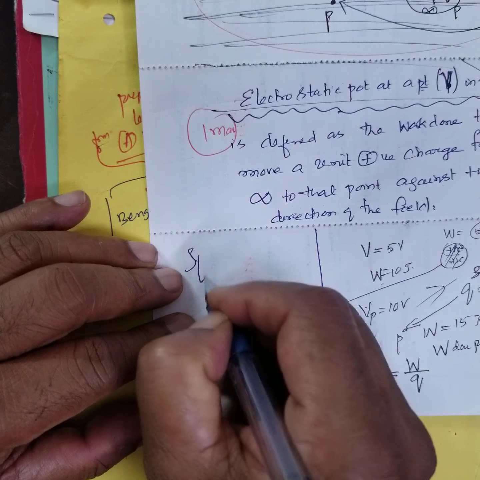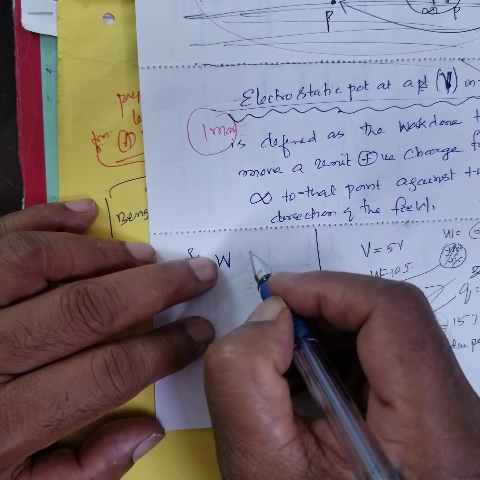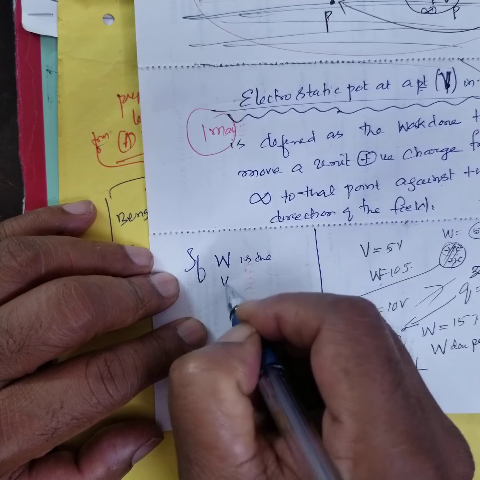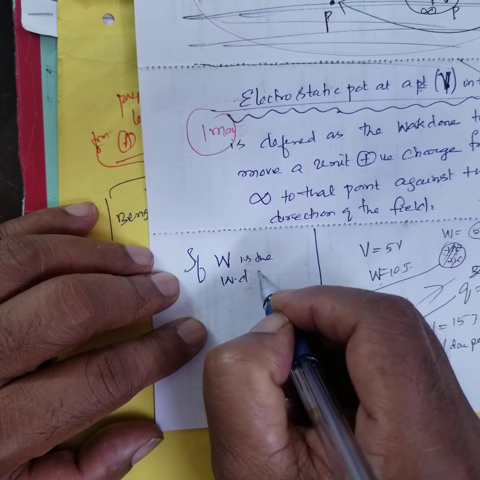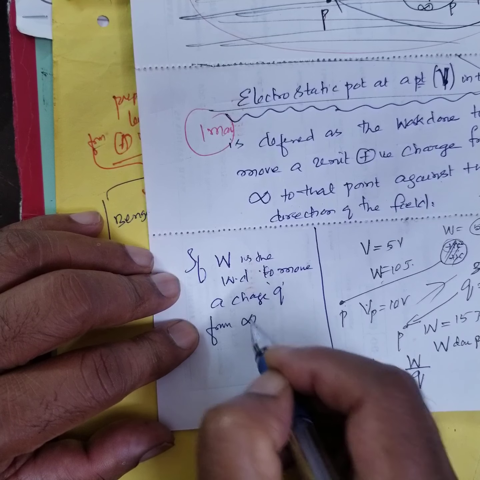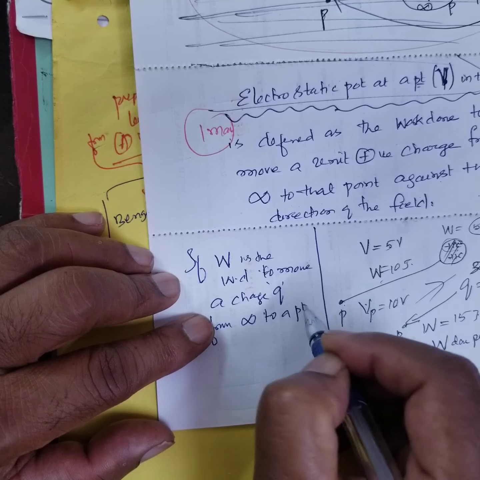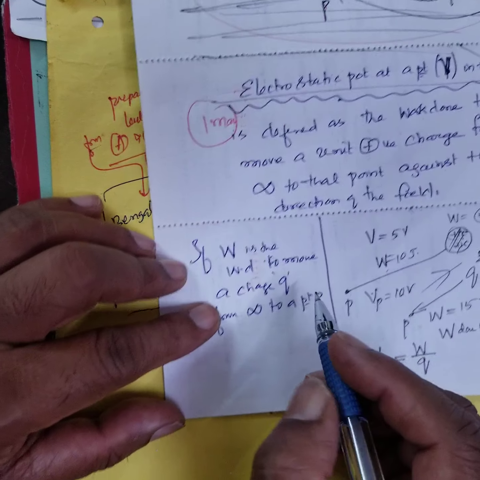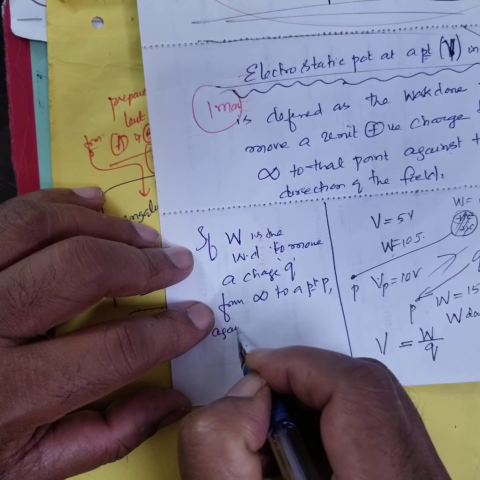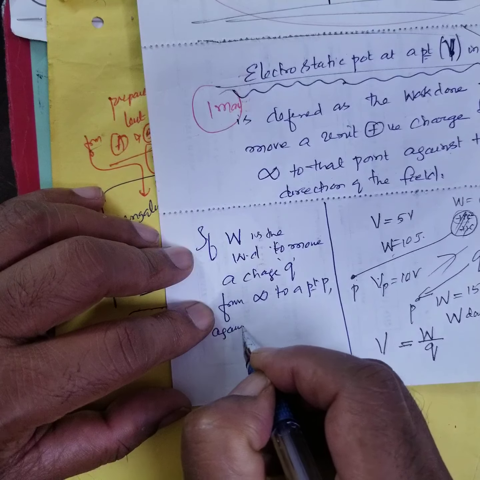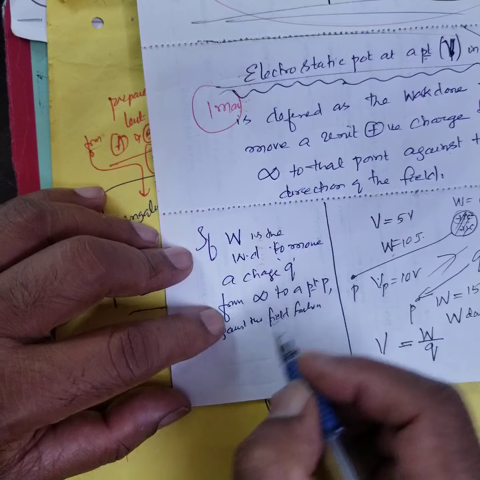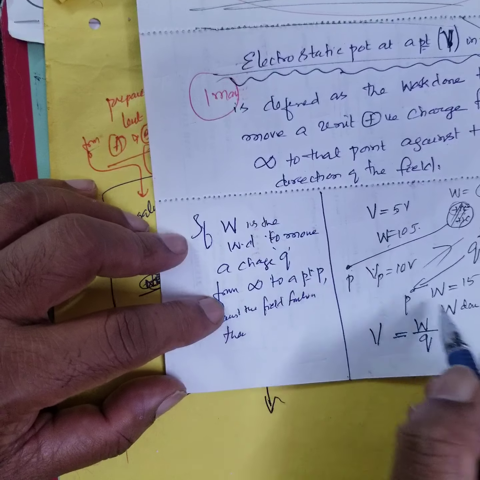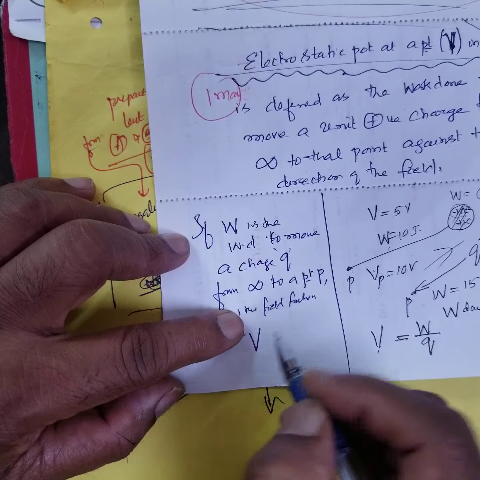Now, the question is this. If W is the work done to move a charge Q from infinity to a point P against the field direction, then V is the electric potential.